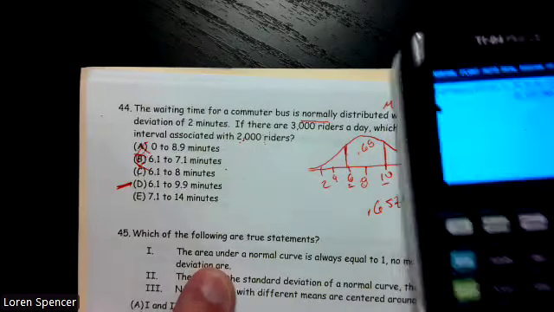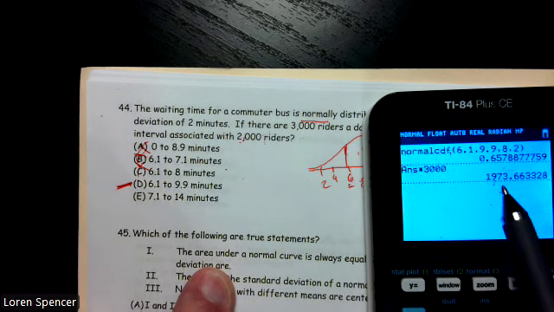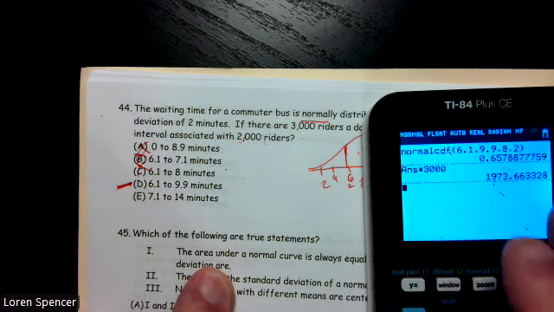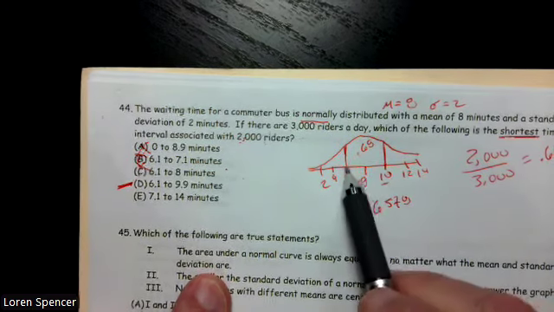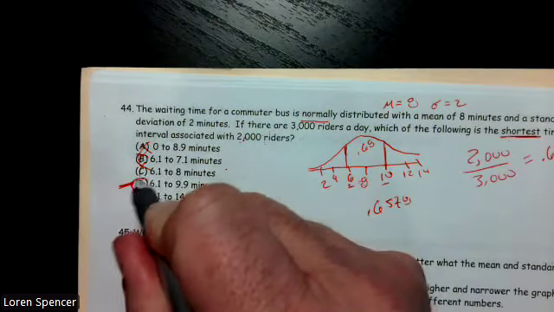Let's multiply that by 3,000. Should be close to 2,000. 1973, not too far off. Anyway, by empirical rule, that is my best answer. Okay? So this was testing on the empirical rule.